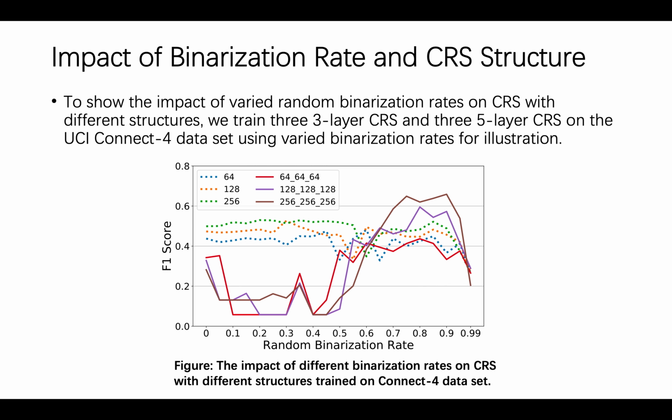We can see that without RB method, deep CIS performs poorly compared to the shallow CIS, and neither shallow CIS nor deep CIS performs well. However, if we set the binarization rate to an appropriate value, for example, in the range from 0.7 to 0.9, the deep CIS can outperform shallow CIS and get a high F1 score. For CIS with the same depth, the wide one performs better.